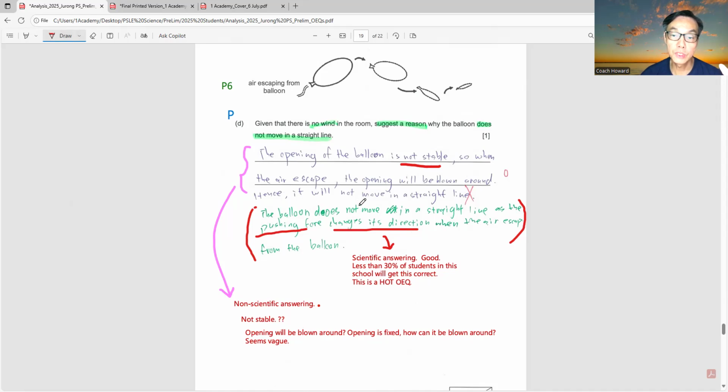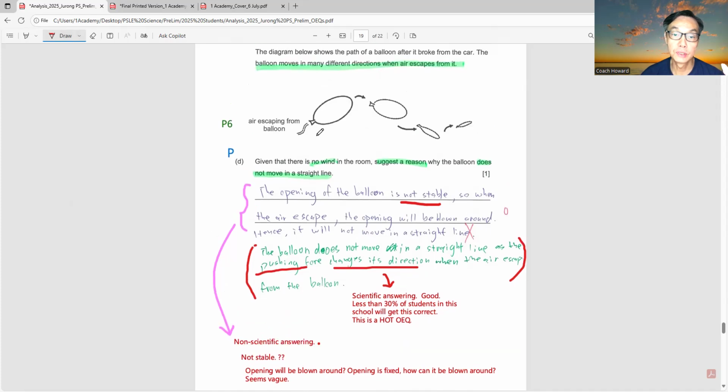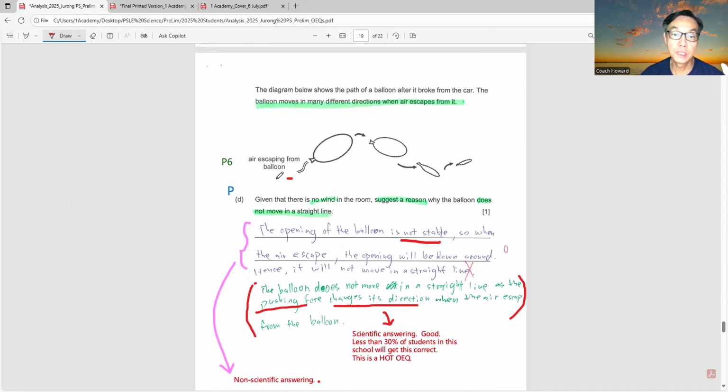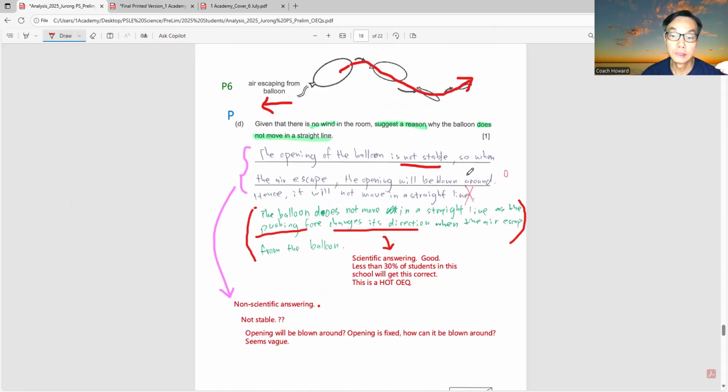The balloon does not move in a straight line. Why? Because there's a pushing force, and the pushing force is in this direction. The pushing force changes its direction when the air escapes from the balloon. So when the force changes direction, it will cause the movement to change as well.